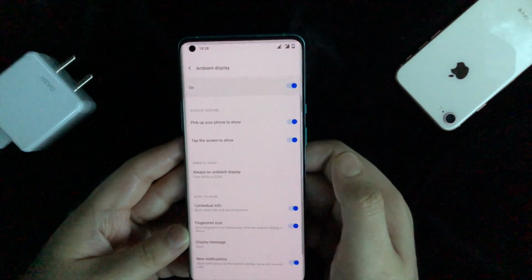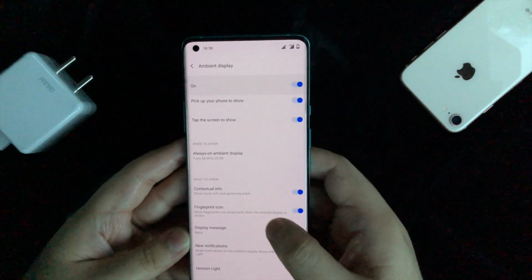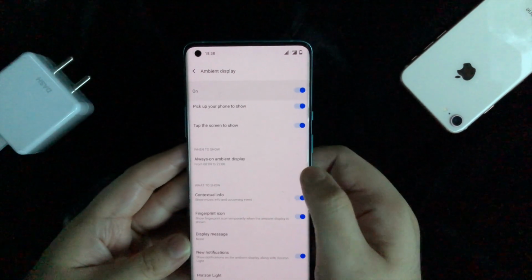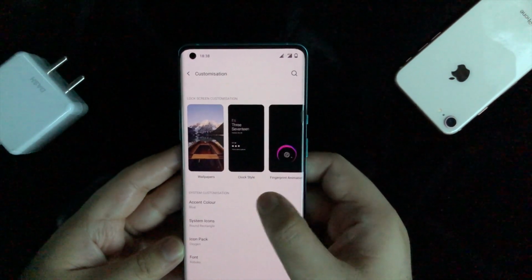And let's talk about the ambient display. Ambient display has been freshly launched with OxygenOS 11, and I've spoken about it in detail in my earlier video, which I will link below in the description. Don't forget to check that out as well.